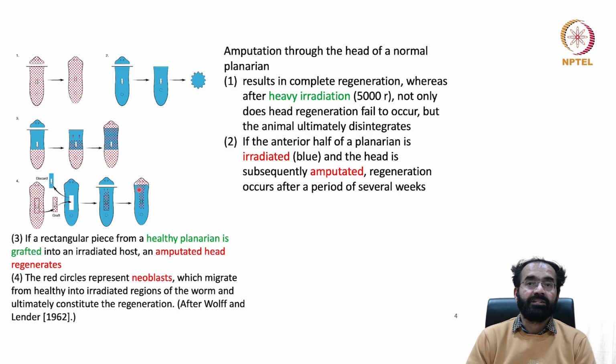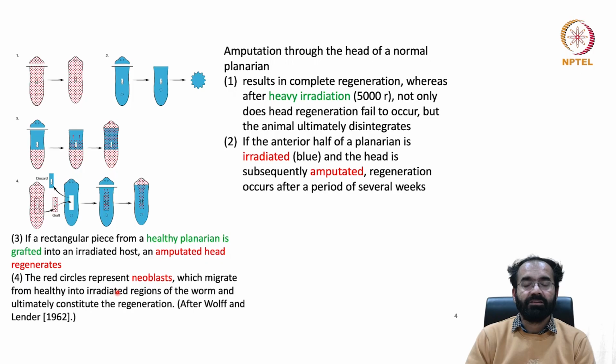Then it can restore the head, and also it will restore the normal body. What it tells you is that something from this donor planaria, which did not receive radiation, is the only difference, it could contribute something. So you can see here, the normal situation results in complete regeneration. But if you have heavy radiation, not only will the head not regenerate, but it will disintegrate also. On the other hand, that can be rescued by putting a small tissue from a donor.